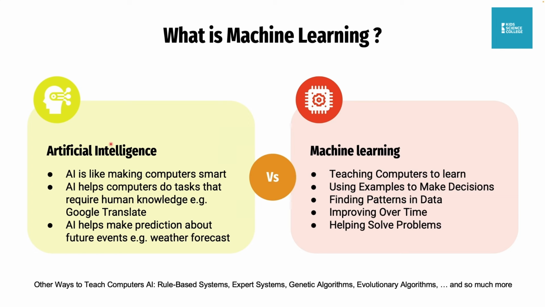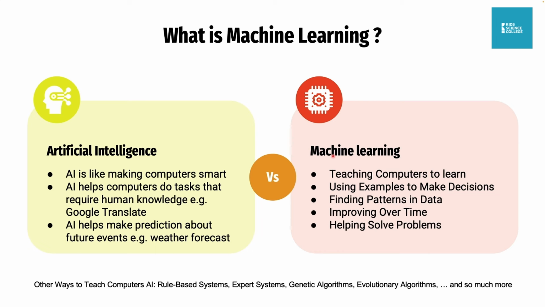There are actually other ways for a machine to learn, not just through machine learning. There are other ways to teach your computer to be intelligent, like rule-based systems, expert systems, and genetic algorithms, but people don't use them as often as machine learning. Machine learning is the standard that people use now.